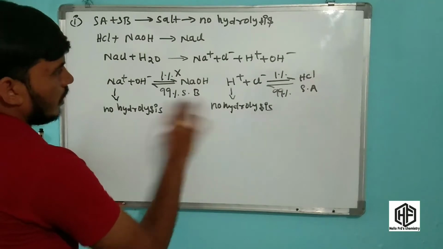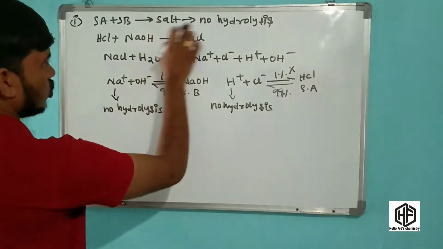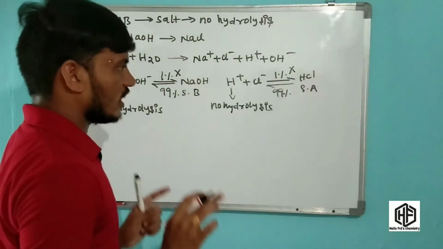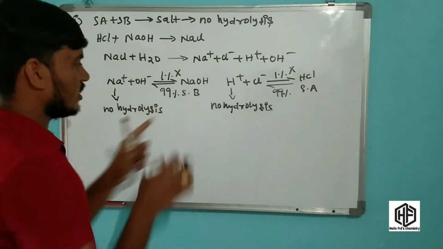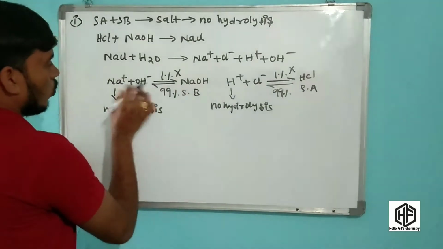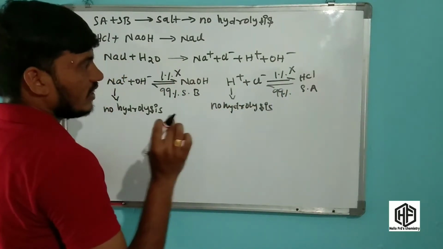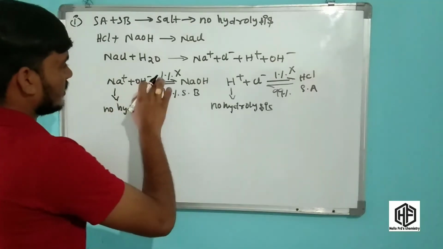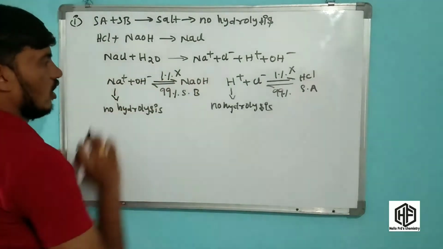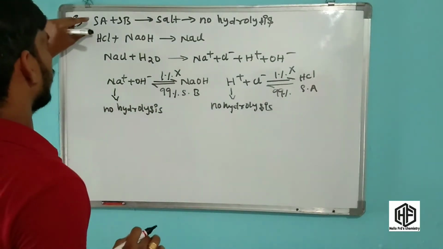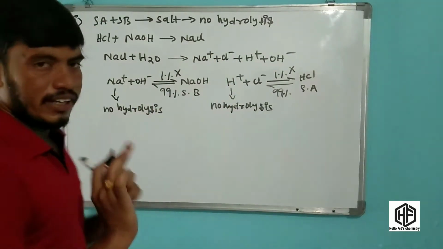This is the basic concept of strong acid plus strong base gives salt: no hydrolysis. What is the reason, friends? The reason is that HCl and NaOH are strong, with the tendency to release H plus and OH minus ions. Only 1% of the reaction is in the forward direction. This is the reason why strong acid plus strong base salt shows no hydrolysis. Okay, friends.